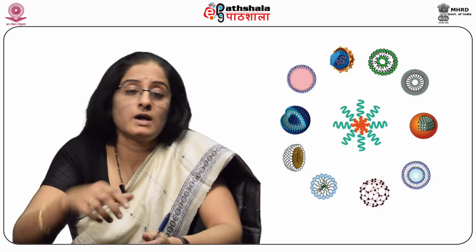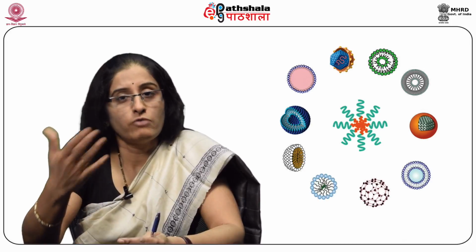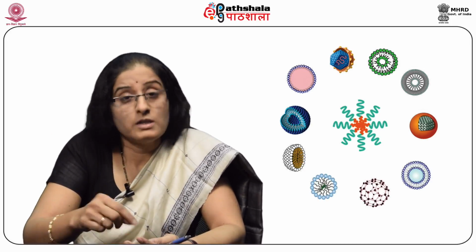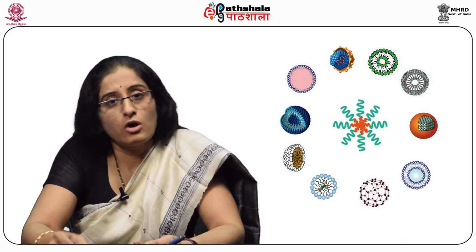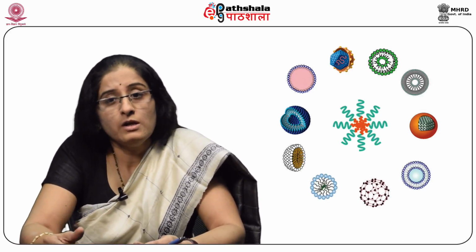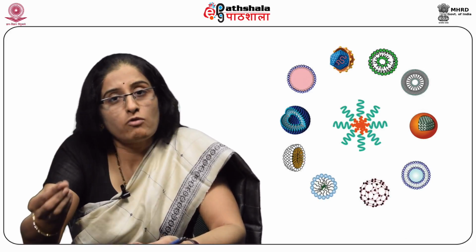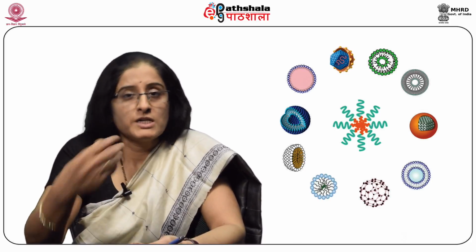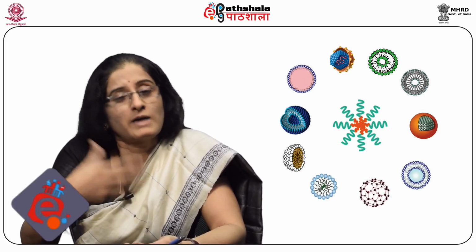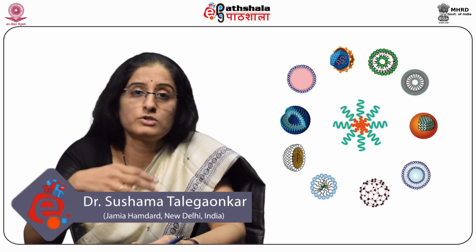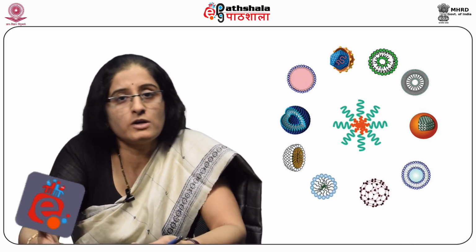Along with the surfactant, there are certain other parameters which we should take into consideration during the formulation of microemulsion, like the chain length of the surfactant, what is the chain length of the oil, whether it is a long chain, medium chain, short chain, whether it is from the natural source or the synthetic source, what is the molar volume of the oil, and what is the HLB value of the surfactant, what is the critical packing parameter. We should try to calculate the critical packing parameter and we should see how this packing arrangement is going to be changed by changing the surfactant concentration.